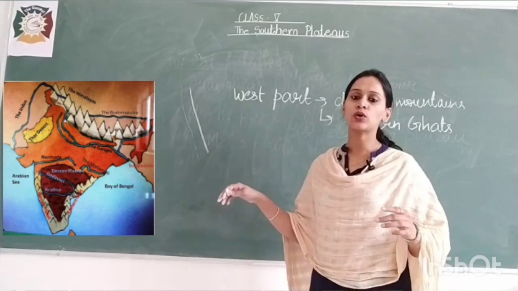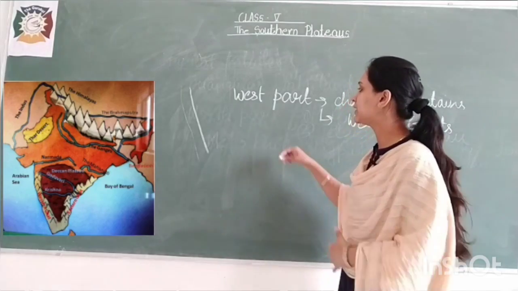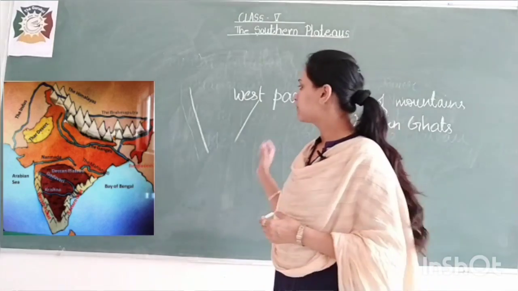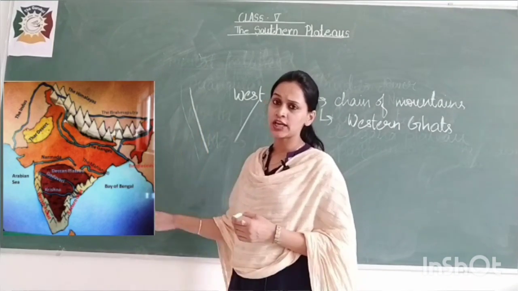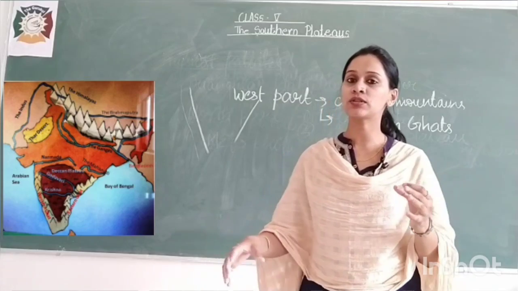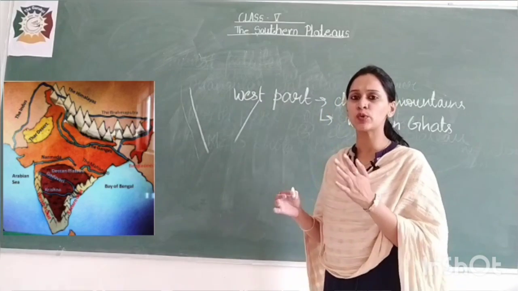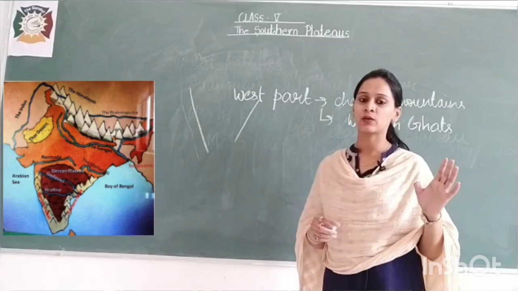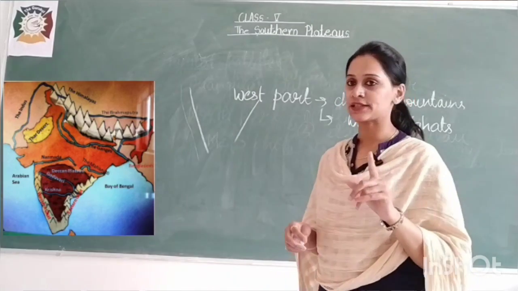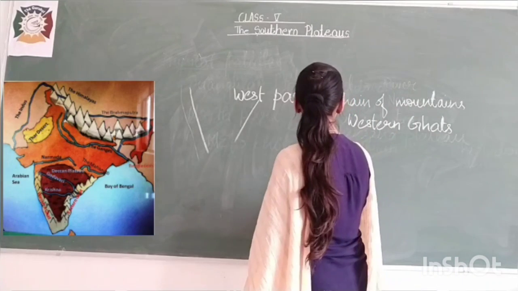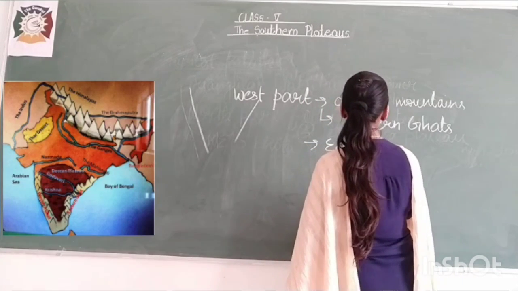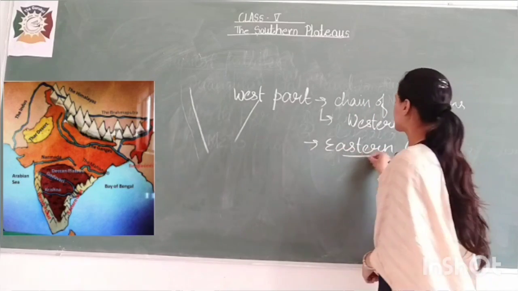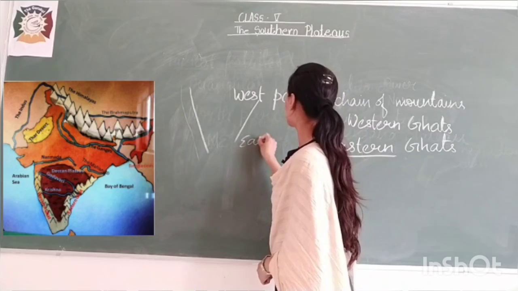Now over the eastern part. In the western part we have the chain of mountains running continuously, and in the eastern part we have very small hills. These are not in chains, and we call them the Eastern Ghats. It is at the east part.